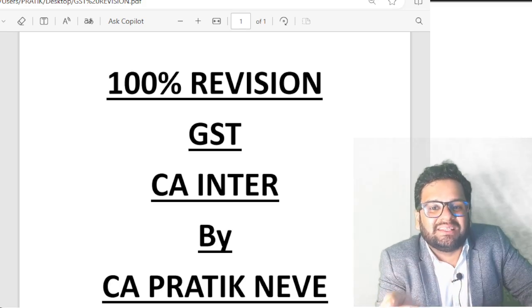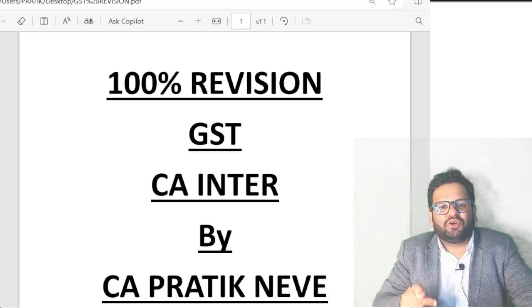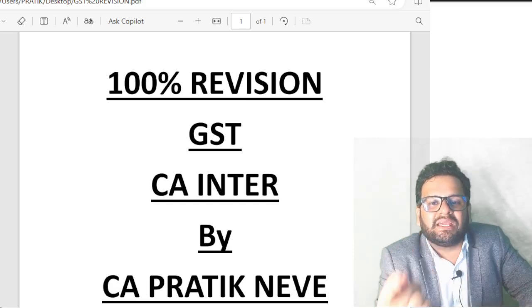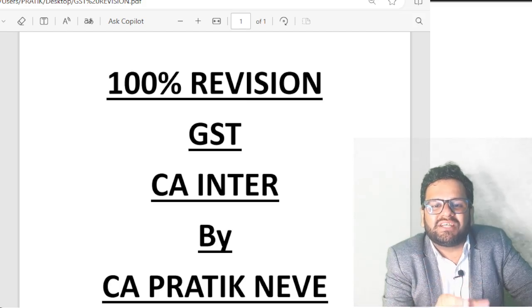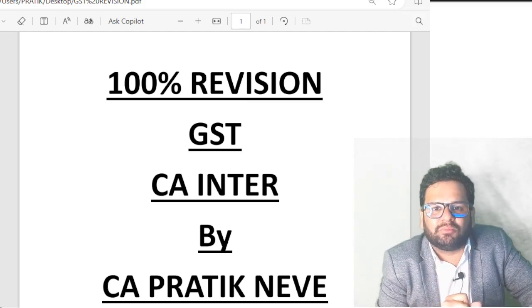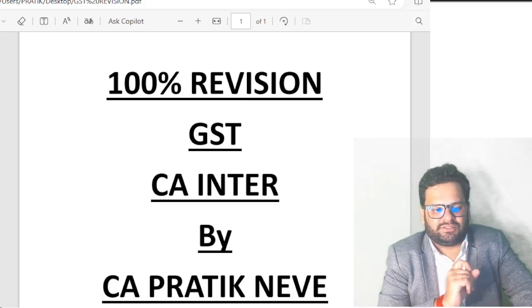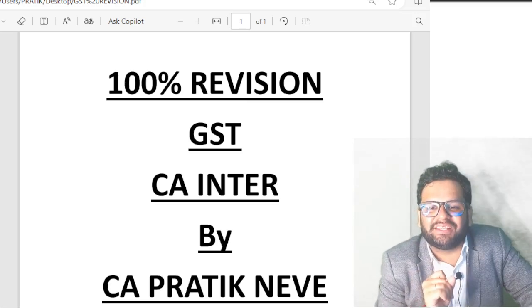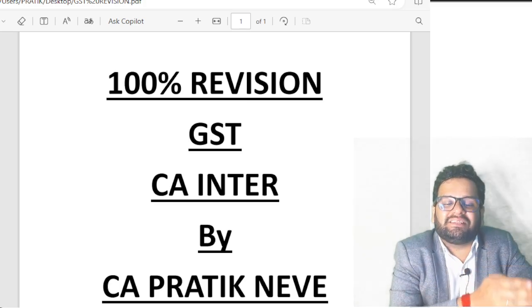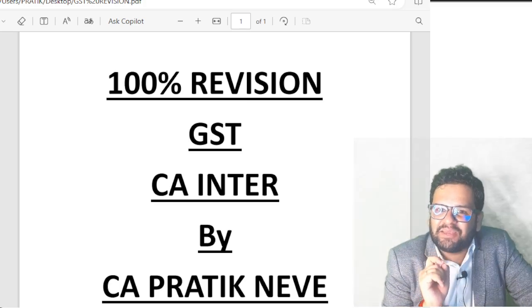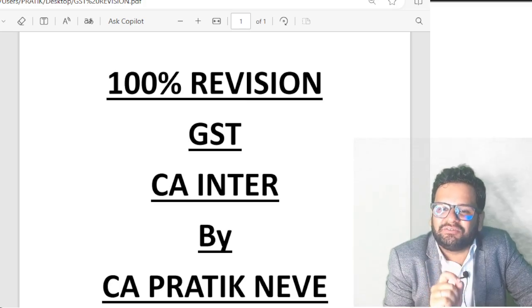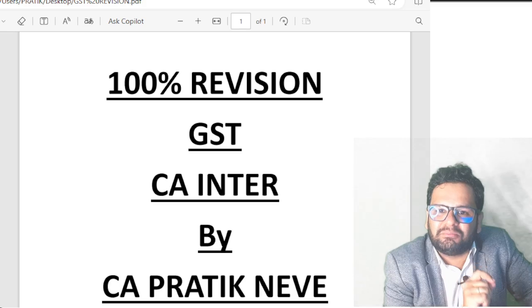What is that? The date of receipt of goods, or the date of making payment, or the date immediately following 30 days from the date of issue of invoice. I hope you are able to recollect this. Then 13.3, time of supply of services under reverse charge mechanism.